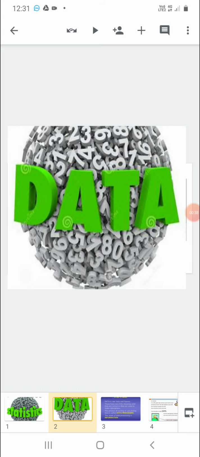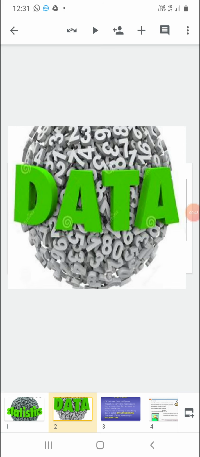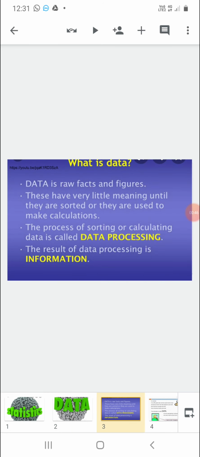Now the question arises, what is data? Dear students, data is raw facts and figures. If you want to collect any data, like nowadays the data about the coronavirus is going to be collected. In this data, we used to do the survey in various families, various houses by visiting them and asking them how many are corona patients or not in various states. Data is raw facts and figures.